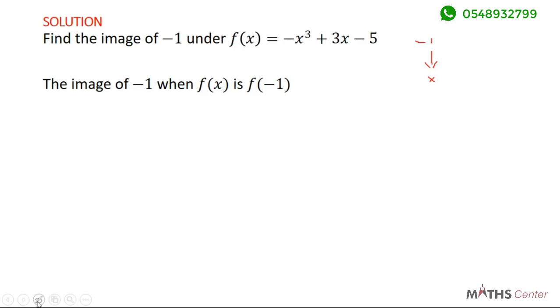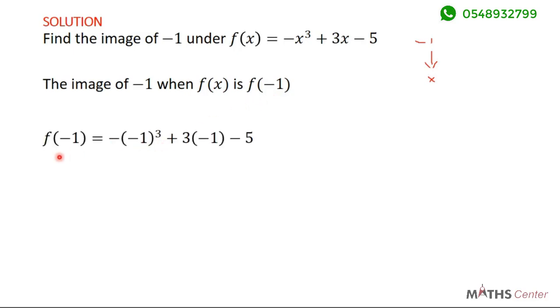So all that we need to do is put −1 into this rule or this formula here, and we are going to get the corresponding image of −1. So to find the image of −1, we find f(−1).